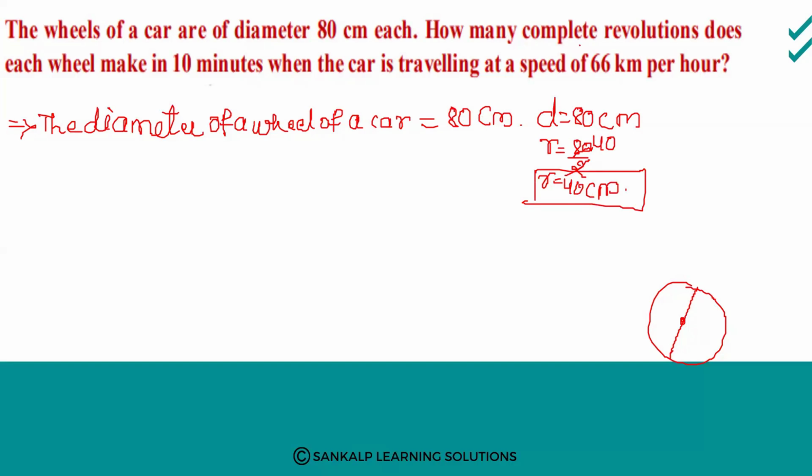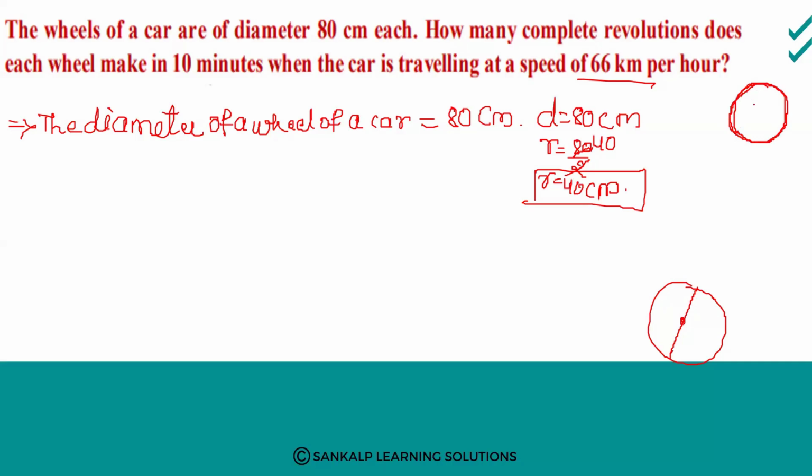Next, how many complete revolutions does each wheel make in 10 minutes when the car is traveling at a speed of 66 kilometer per hour? Complete revolution means this is the circumference of the circle. Yes or no?